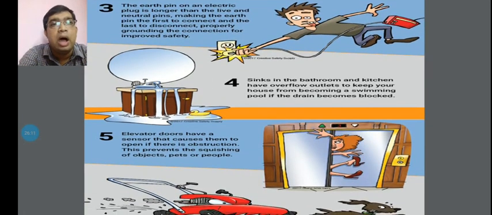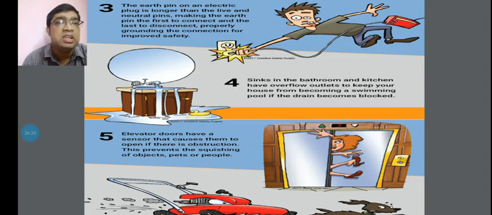The earth pin on an electric plug is longer than the live and neutral pins, making the earth pin the first to connect and the last to disconnect properly. And another thing: grounding connections improve safety. This will be considered accordingly.